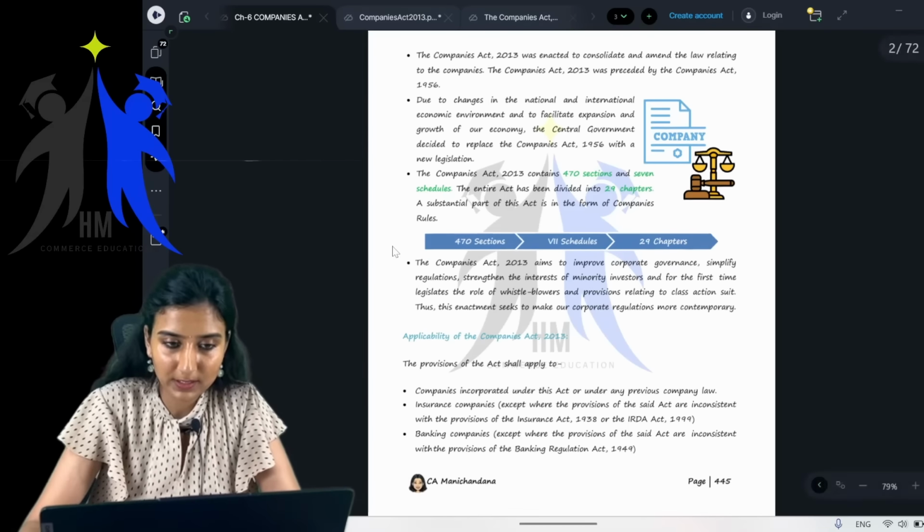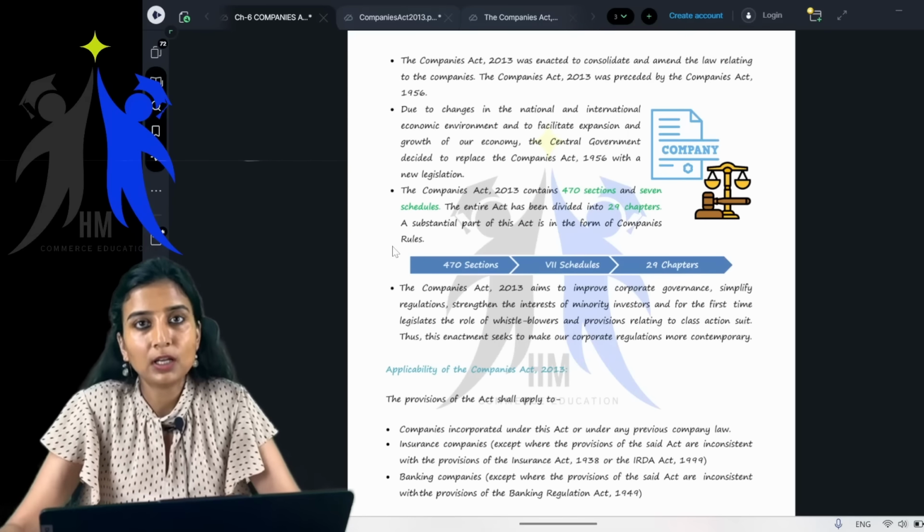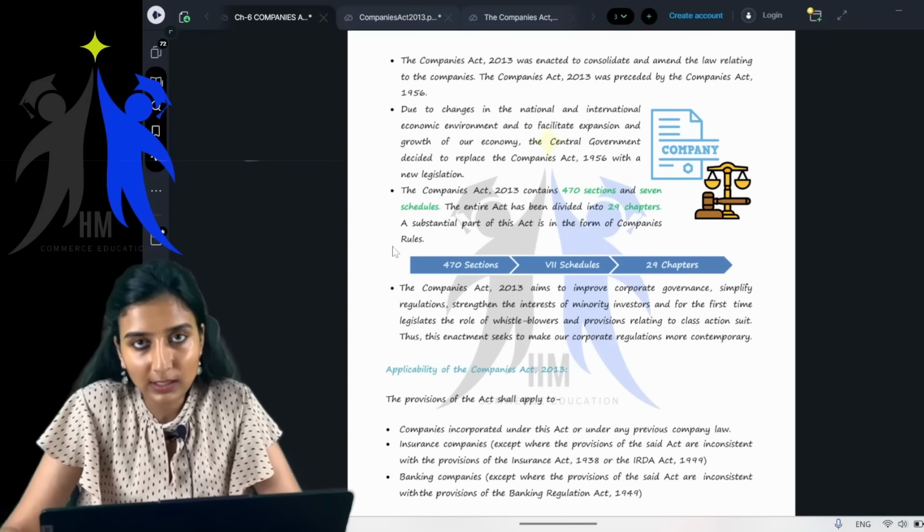The only thing I have done is divide your ICAI study material into pointers so that it becomes easier for you to understand, and I've made it more colorful and explanatory, so that it becomes easier for students. But no need to worry if you do not have my book with you.